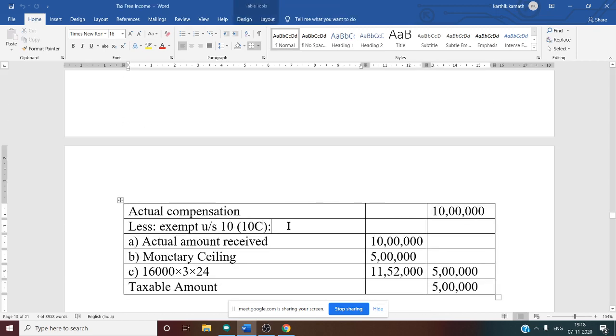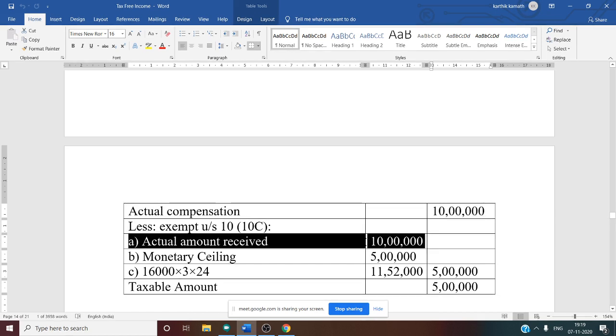Less exempt under section 10 clause 10C. This is for voluntary retirement. First condition, actual amount received. Whatever you have written in the outer column, same amount you are going to write in the inner column. That is first one, actual amount received. Next, monetary ceiling.